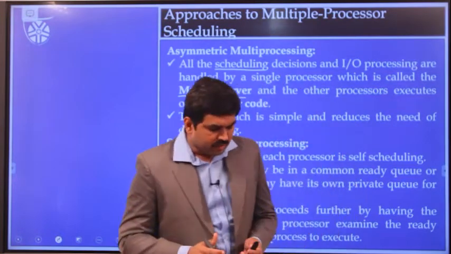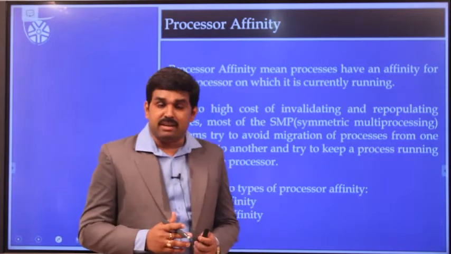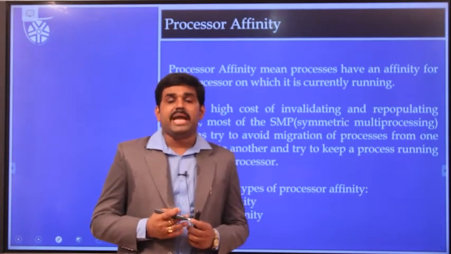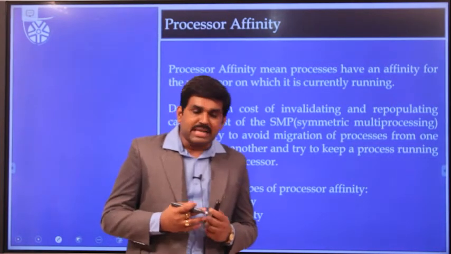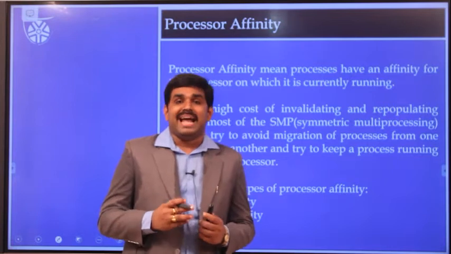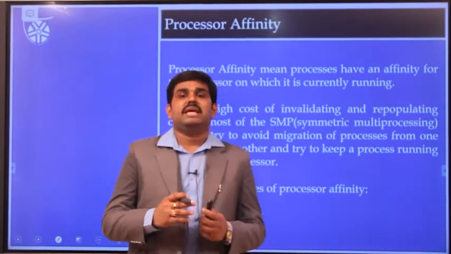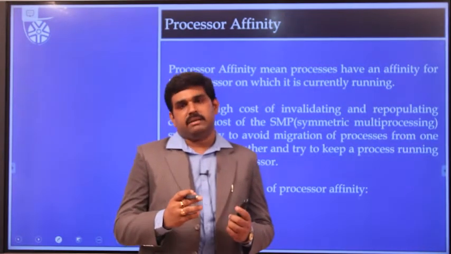Every process has some affinity towards a processor. Likewise, every processor will also have some affinity towards a process. Processor affinity is referred to like this: if a processor has spent some of its CPU cycles and IO devices on the execution of a process, then it is referred to as affinity.